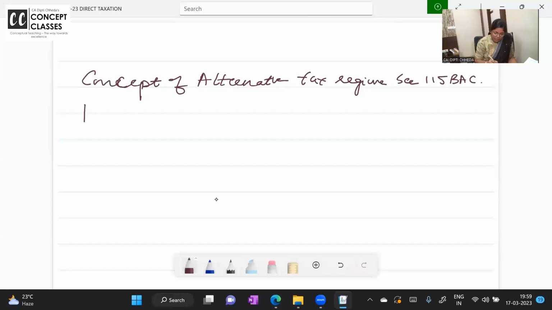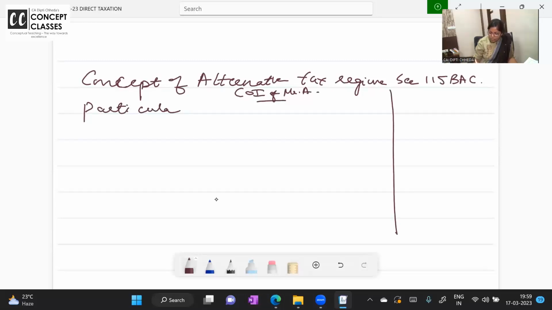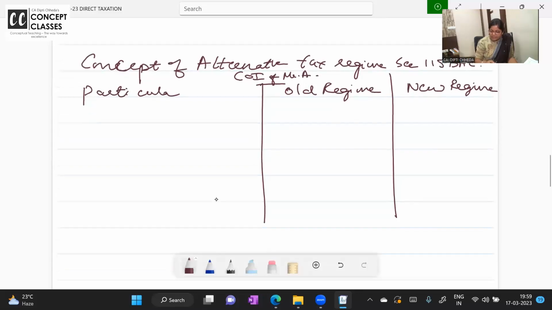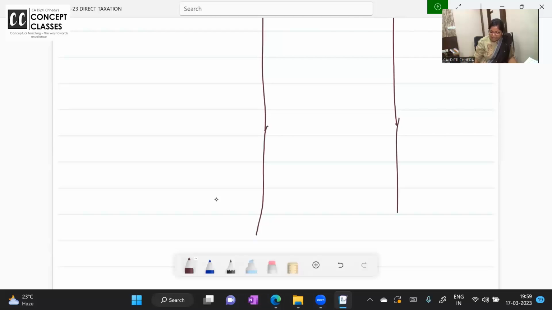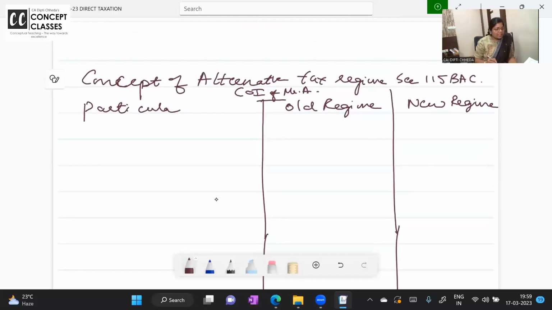And let us solve it with two options in particulars. Computation of income of Mr. A. And then particulars and two options. Old regime, that is routine tax rates, and new regime or alternative tax regime, 115BAC. First, let us compute the income, then we will compute the tax.